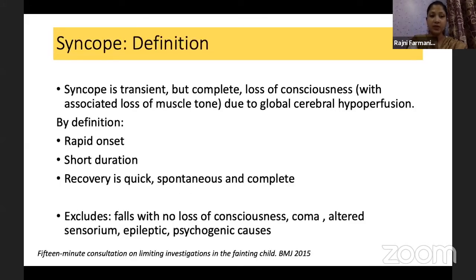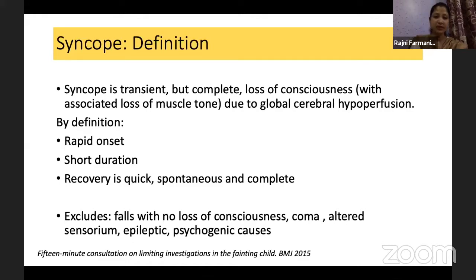By definition, it is transient, complete, and there is a loss of consciousness. So each word is important. That loss of consciousness is there. It is transient. There is loss of muscle tone, and it is due to global cerebral hypoperfusion.